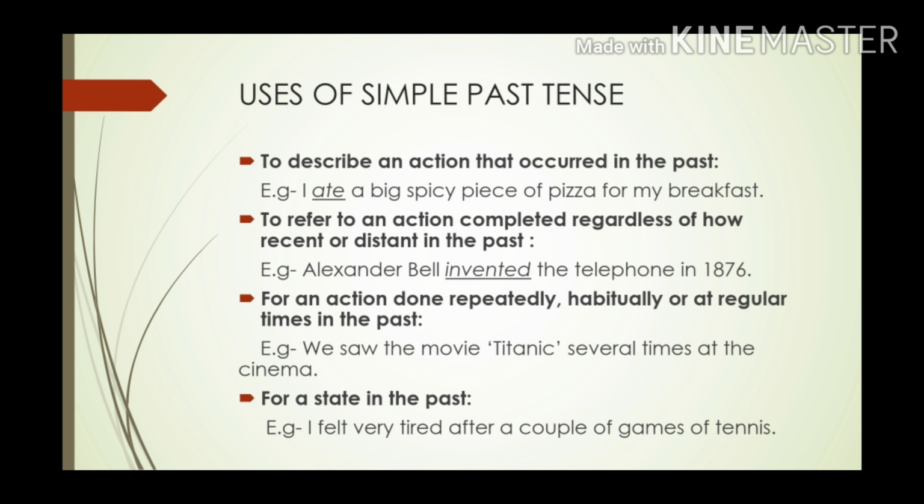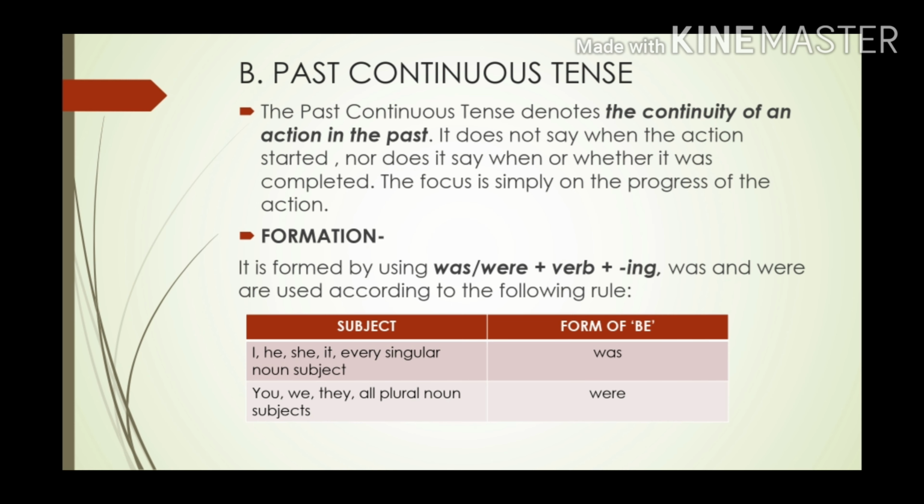Now let's jump on to past continuous tense. So from the words itself we can understand something that has happened in the past and it was in continuity. Continuous means continuity. Let's see. The past continuous tense denotes the continuity of an action in the past. That means any action which was happening in the past, then we use past continuous tense.